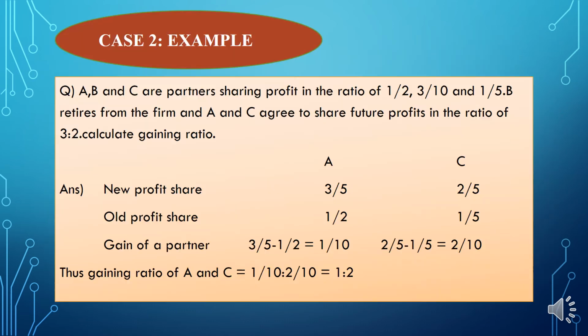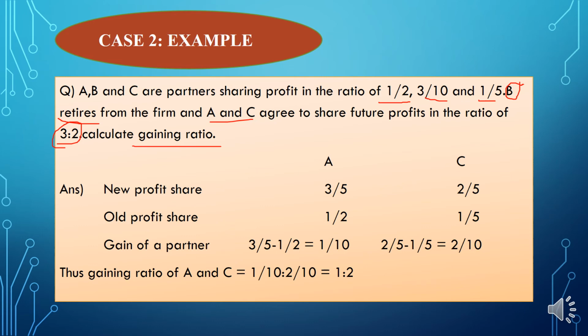This is the example of case 2: A, B and C are partners sharing profit in the ratio 1/2, 3/10 and 1/5. B retires from the firm, and A and C agreed to share future profits in the ratio 3:2. We need to calculate the gaining ratio.